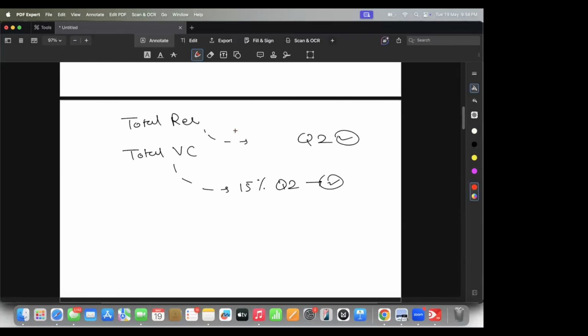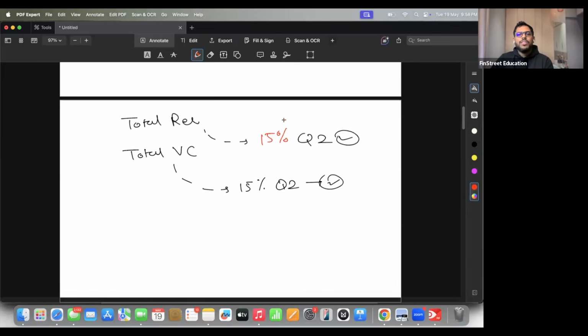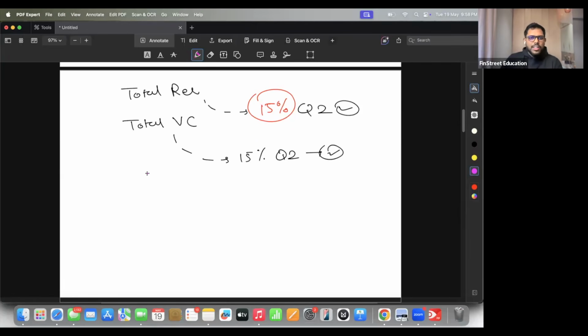Again, 15%. Correct. Why? Because revenue and VC go hand in hand. If you recall our discussion in the class, how do they behave? Revenue, VC, and FC. How do they behave? If revenue increases, VC increases, FC stays the same. If revenue decreases, VC decreases, FC again stays the same.